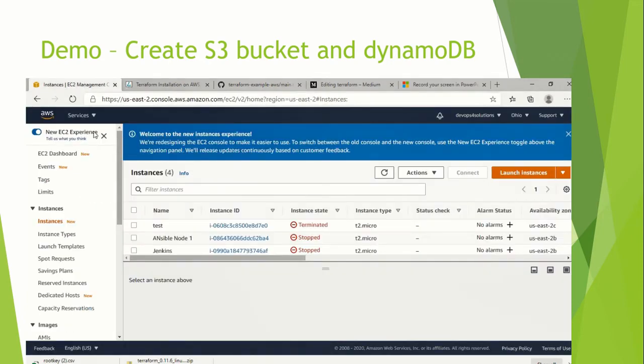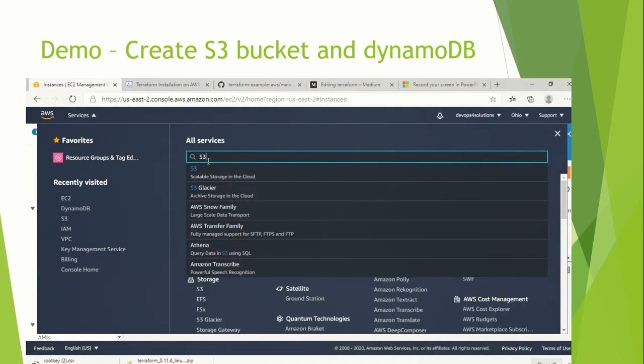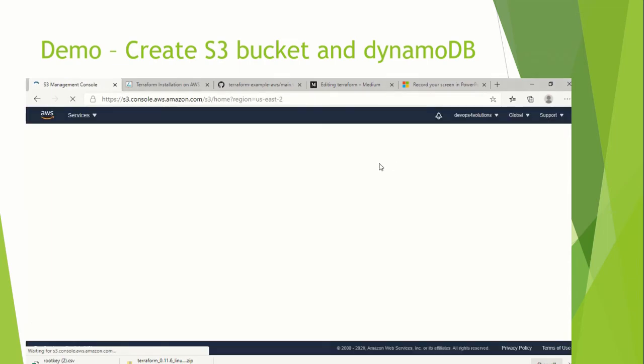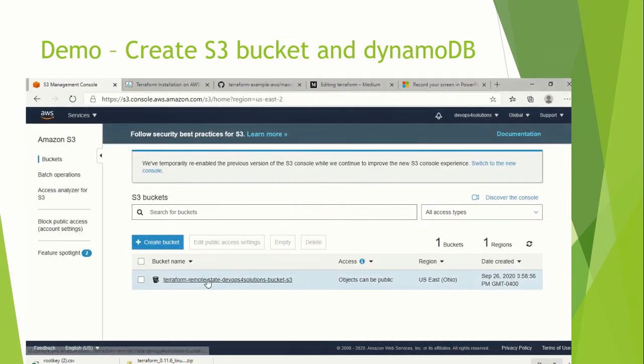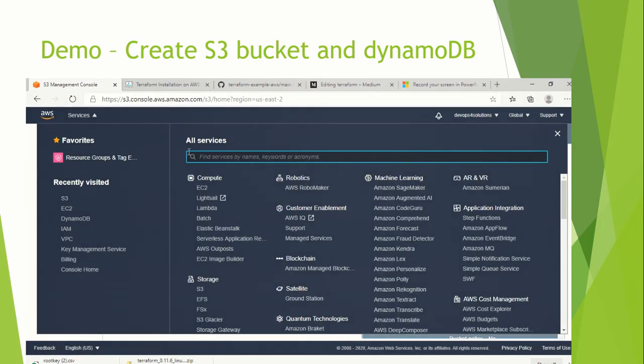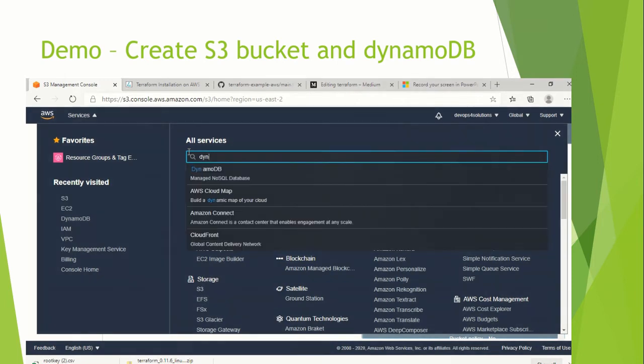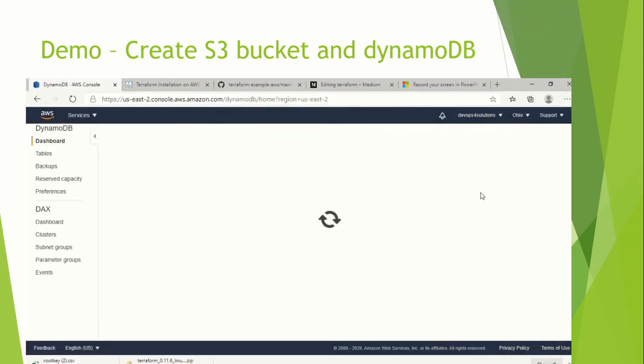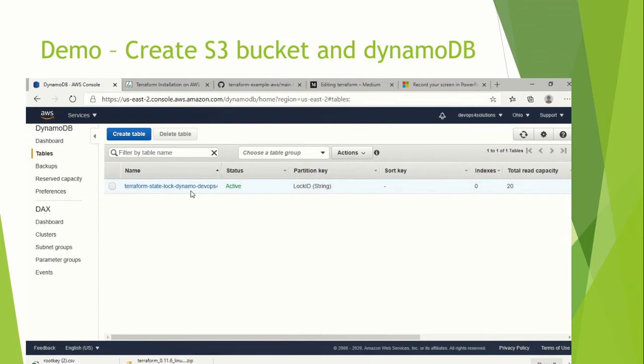So now let's see it. You go to your services, you go to S3, and here you can see your bucket is created. And now we will see the DynamoDB table. So this is how it got created.